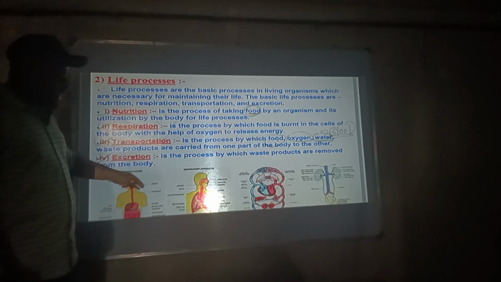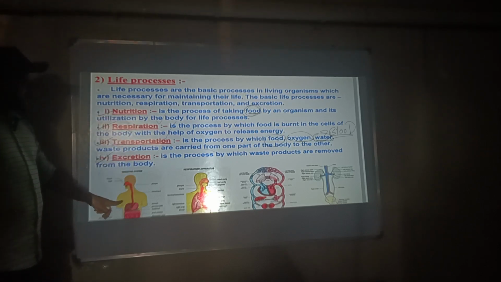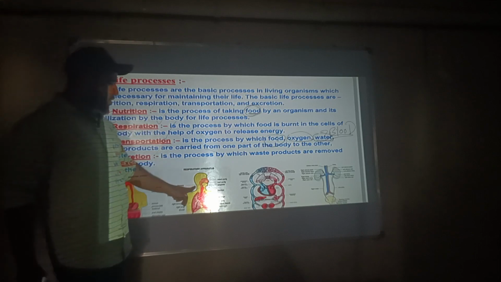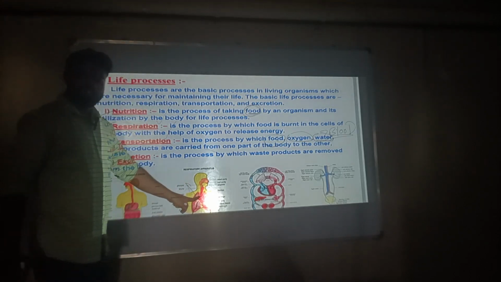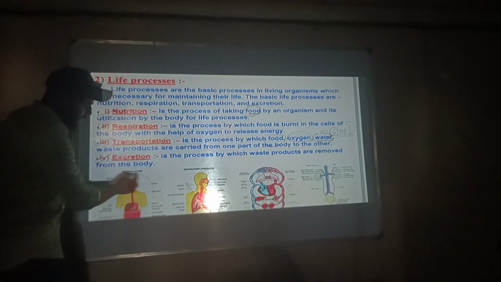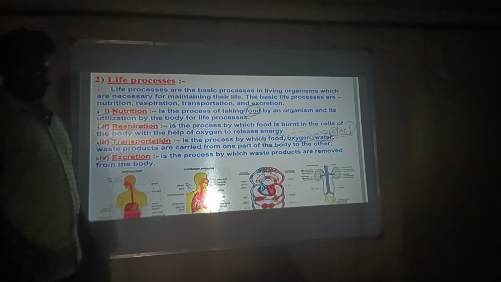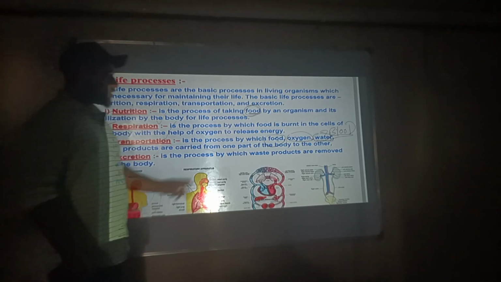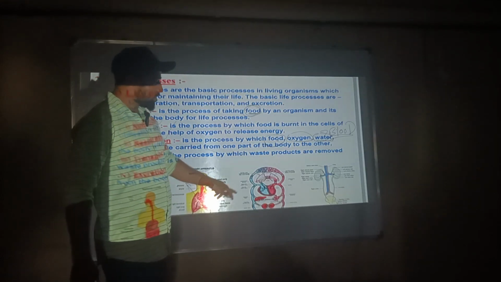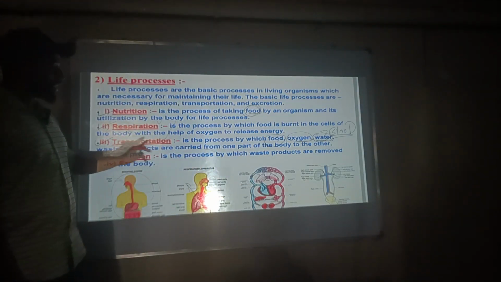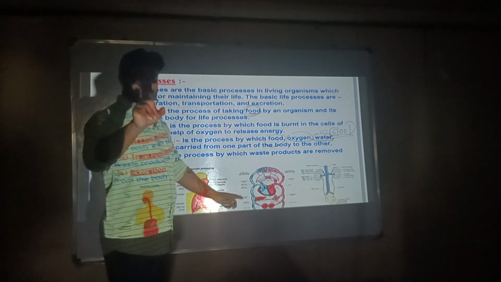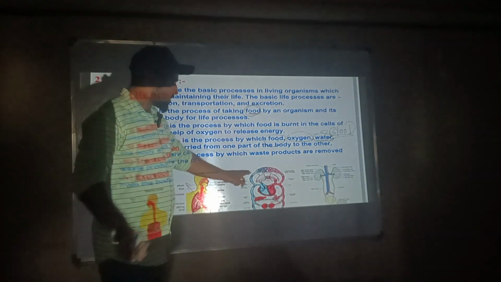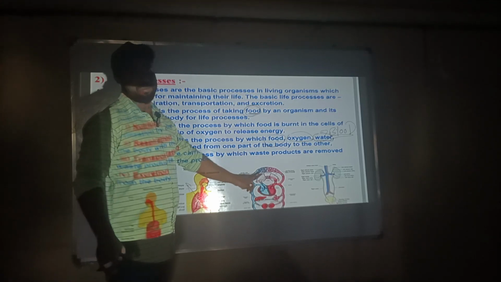We can see these in the images also. The first one is nutrition. The second is respiration. This is the diagram of respiration. Respiration occurs with the help of the lungs. Nutrition occurs in the whole digestive system, the body canal system. The third one is transportation. Transportation occurs with the help of blood. I already told you this at the start of the class.